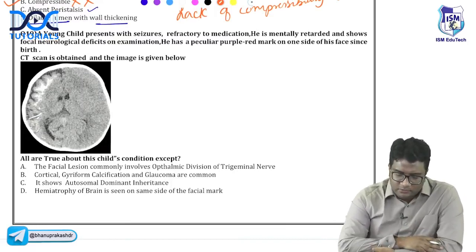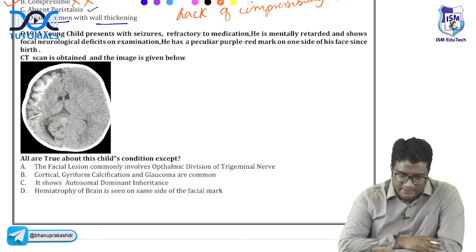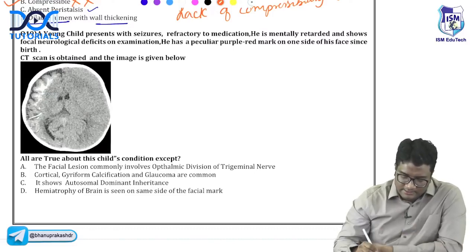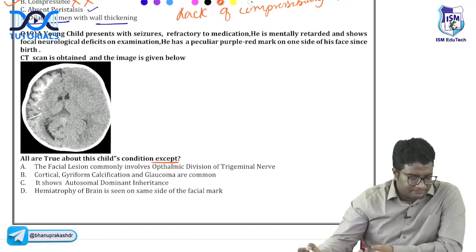A young child presents with seizures refractory to medication. He is mentally retarded and shows focal neurological deficits on examination. He has a peculiar purple-red mark on one side of the face since birth. A CT scan is obtained and the image is given below. What is the likely diagnosis? All are true about these conditions except. So here it is asking all are true except.